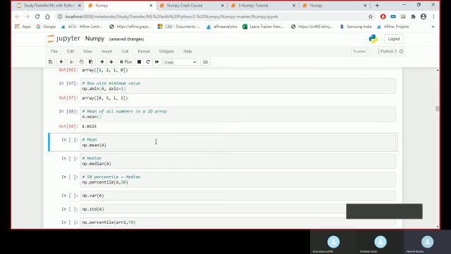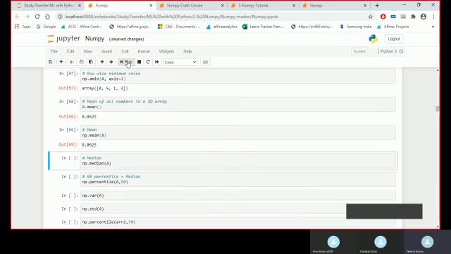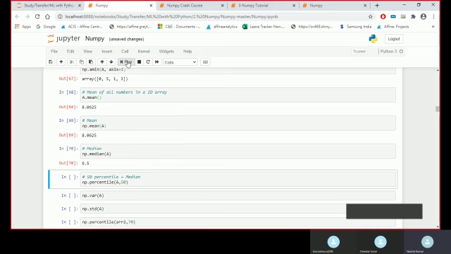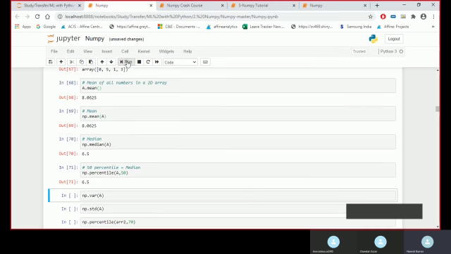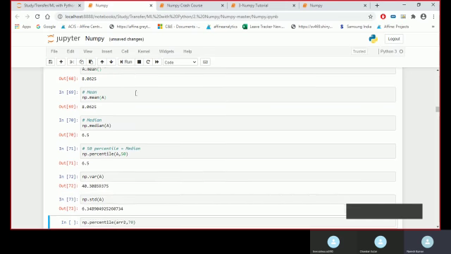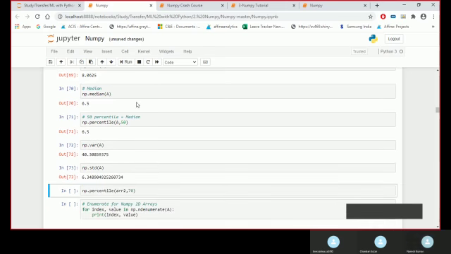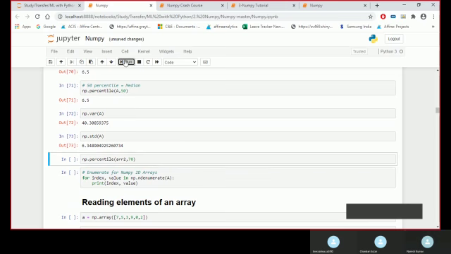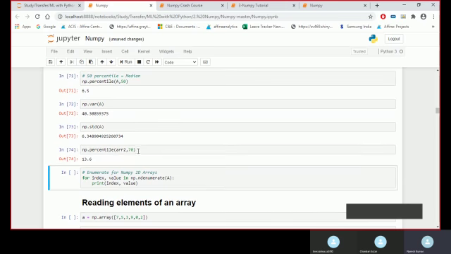Mean would give me the complete mean of all the numbers. We can also write np dot mean a, where a is my matrix. Similarly, I can write it for median, similarly with percentile, similarly with variance, and similarly with standard deviation. And I can write the percentile calculation this way also: the array and then the percentile that we want to look at.